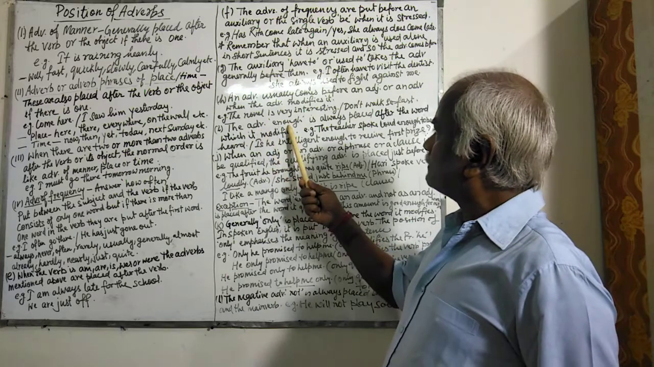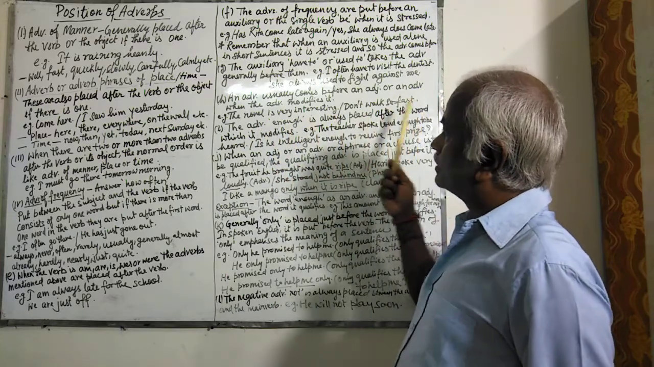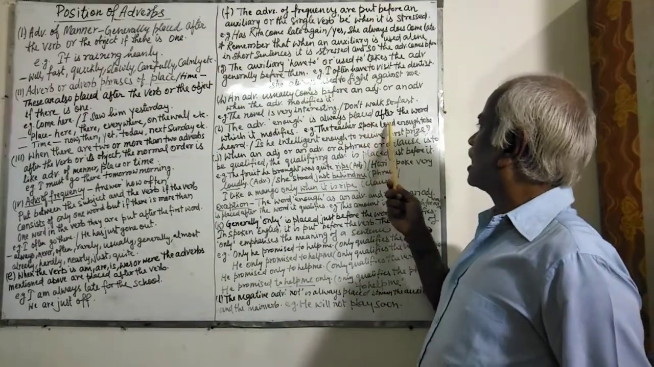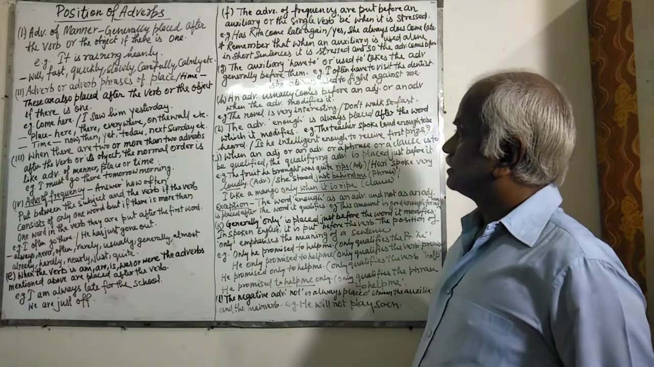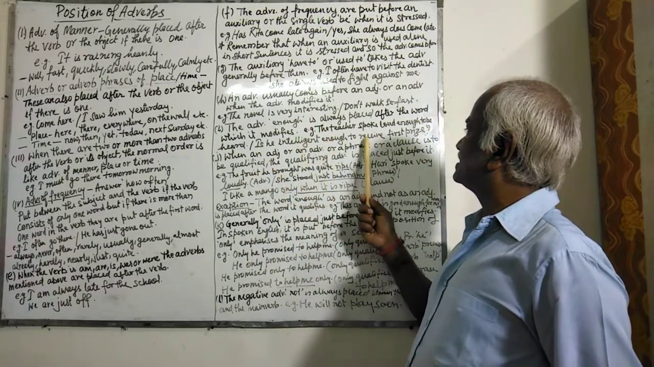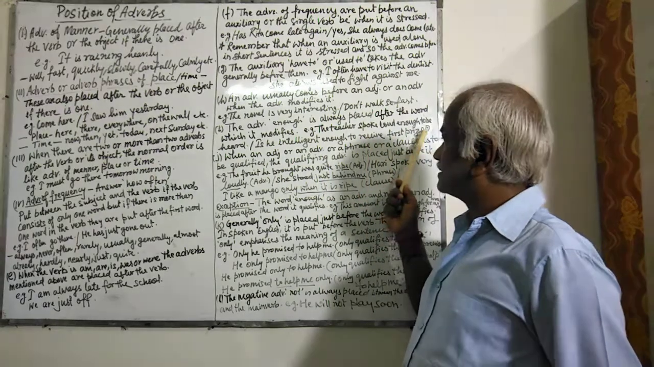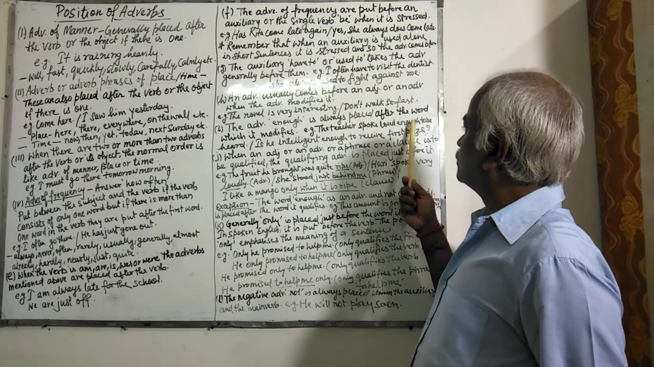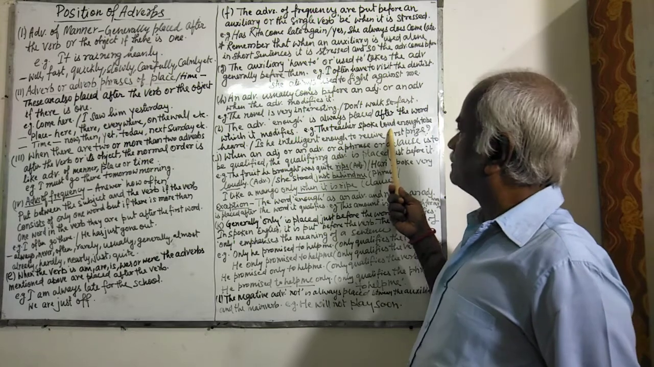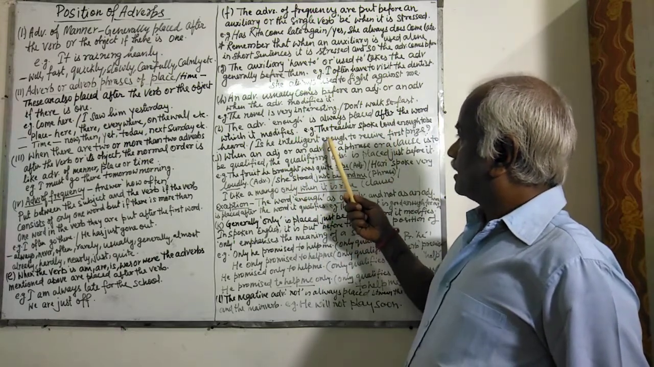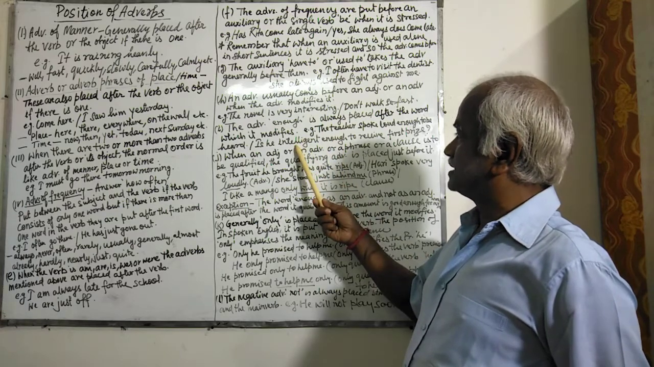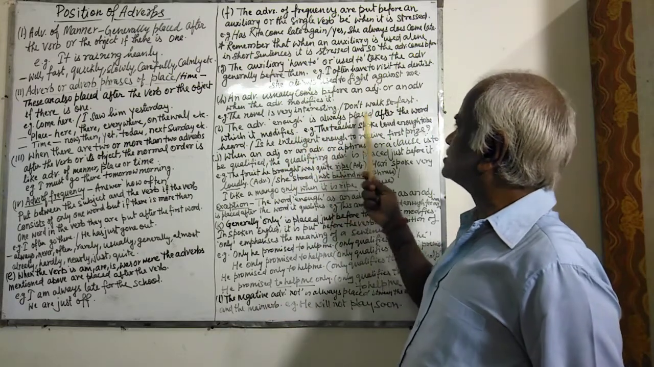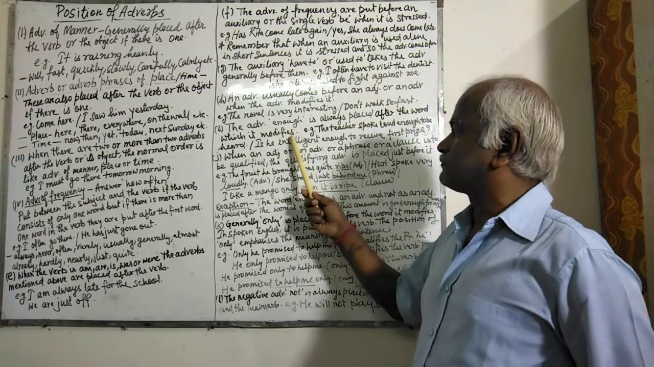The adverb enough is always placed after the word which it modifies. For example, the teacher spoke loud enough to be heard. Is he intelligent enough to receive first prize? Like that. In the first sentence, spoke loud enough, this enough is qualifying loud, the adverb. In the second sentence, this enough is qualifying intelligent. So, its point is the adverb enough is always placed after the word which it modifies.